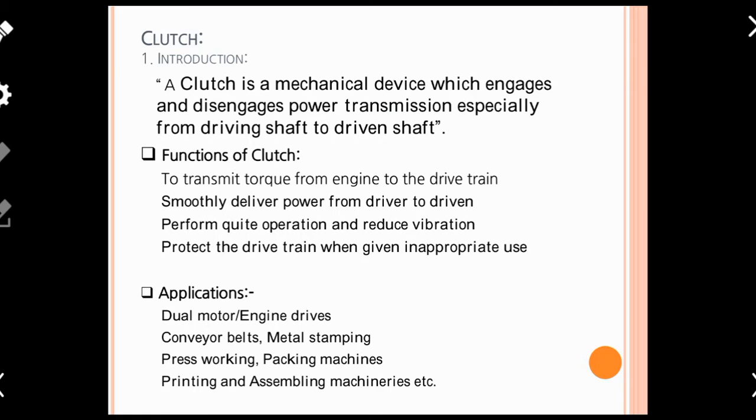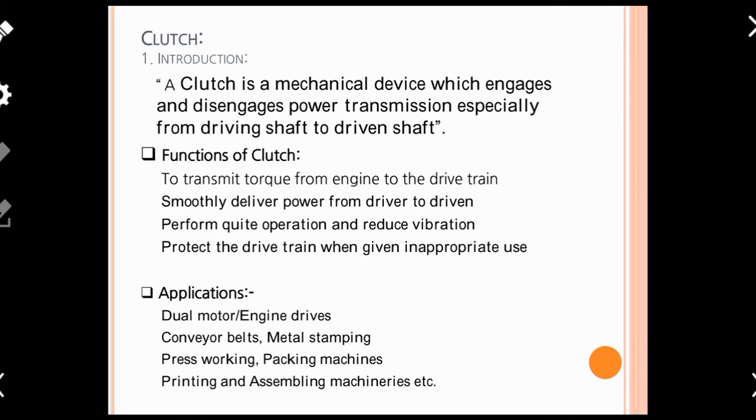Basically, a clutch is a mechanical device which assembles or disassembles driving and driven shafts for the purpose of power as well as motion and torque transmission. So if you find any device which connects machine elements, only shafts here, for the purpose of power or motion transmission, that will be known as a clutch.